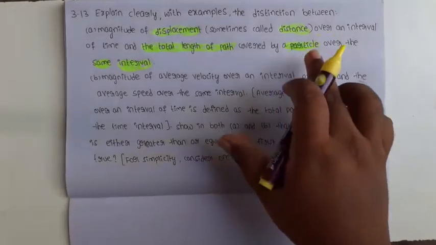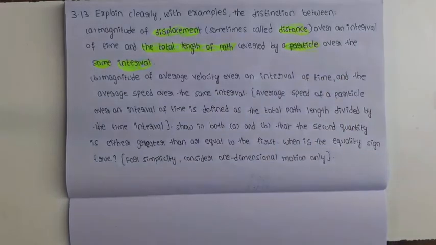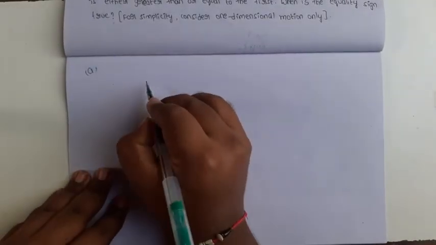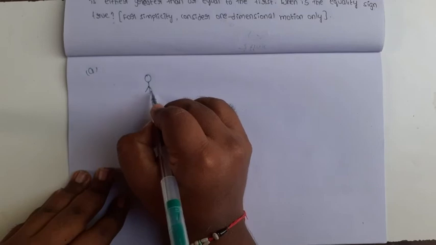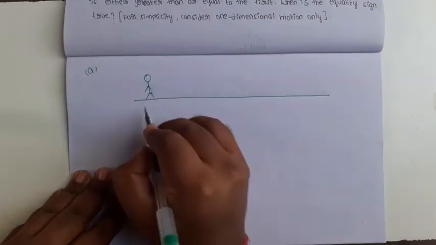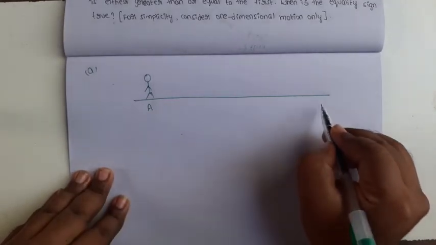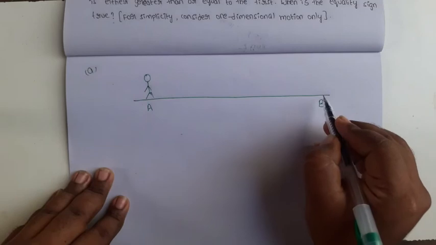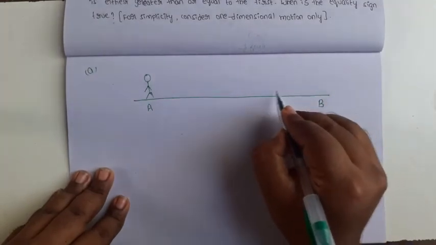Here one particle is there, moving some distance or displacement. We will compare the displacement and distance of the particle. So one person is standing here at position A. Okay, he reaches up to position B. After that what happened?